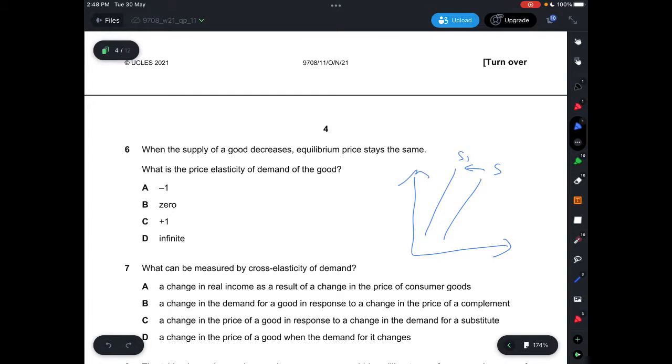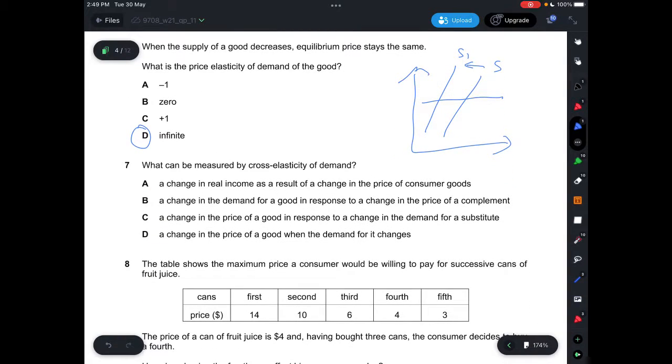If it's inelastic, it will look something like this. You see there's a sharp increase. So if the equilibrium price stays the same, that means that the demand curve would have to be infinite, which will be something like this, which is a horizontal line. So answer is D.